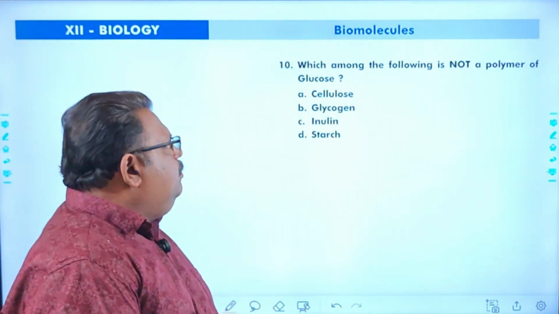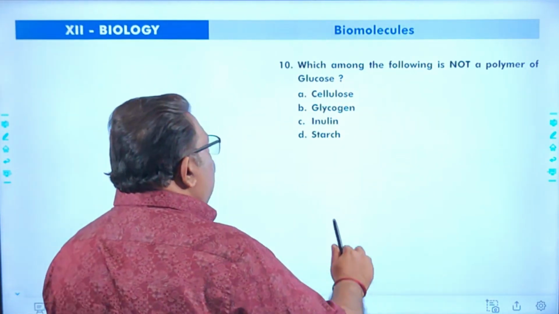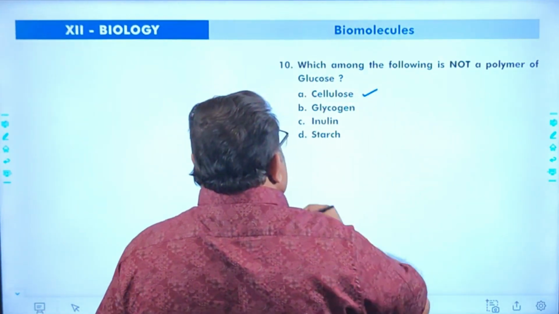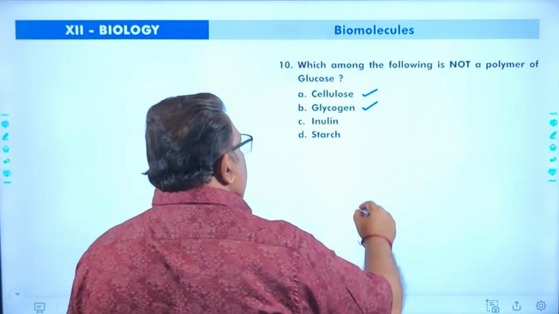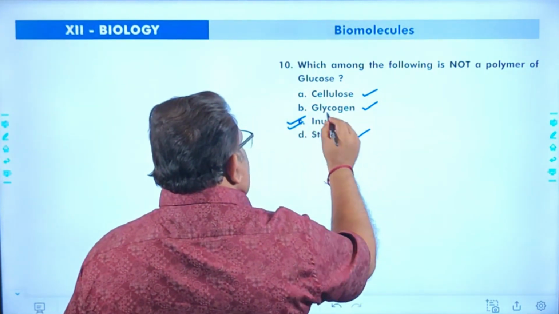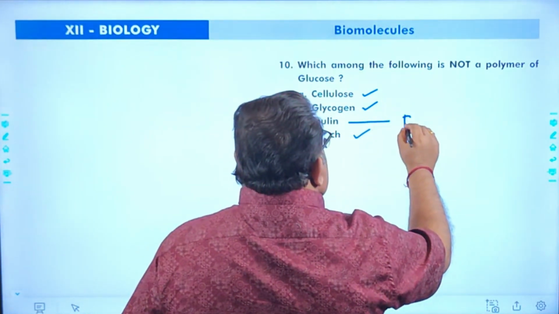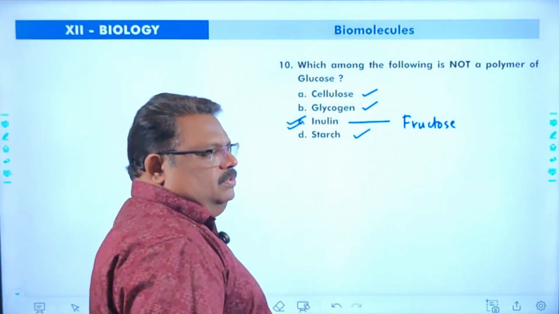Next one, which among the following is not a polymer of glucose? Cellulose is a polymer of glucose. Glycogen is a polymer of glucose. Starch is also a polymer of glucose. But inulin is the answer. Inulin is a polymer of fructose.